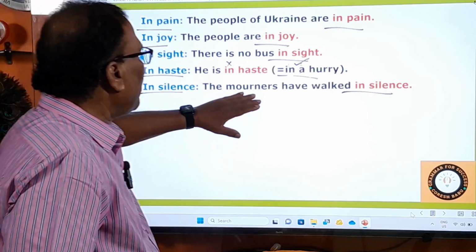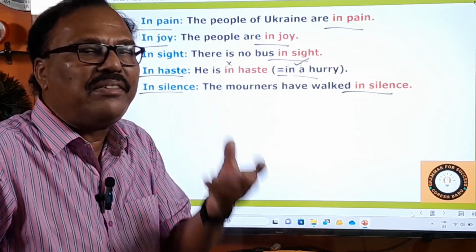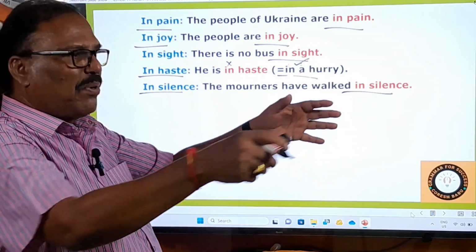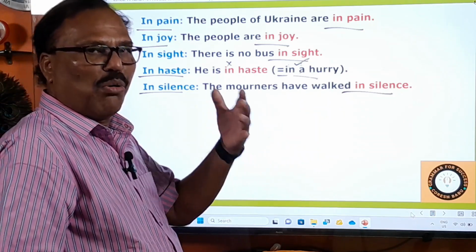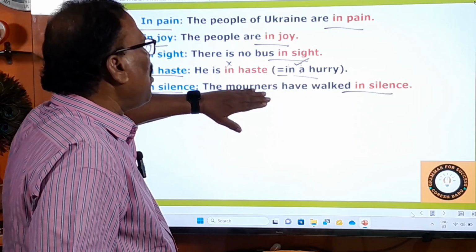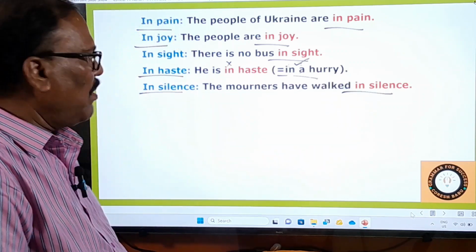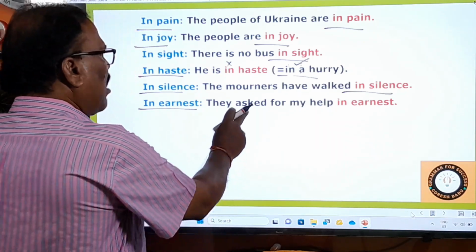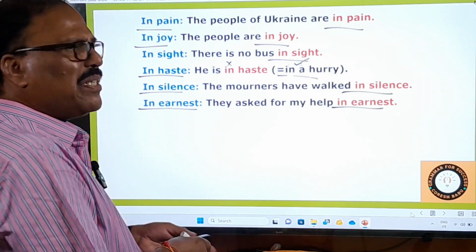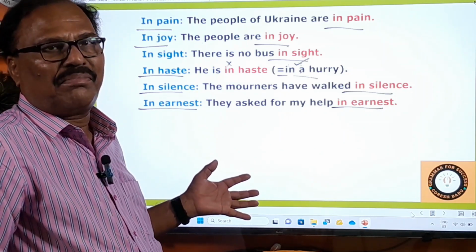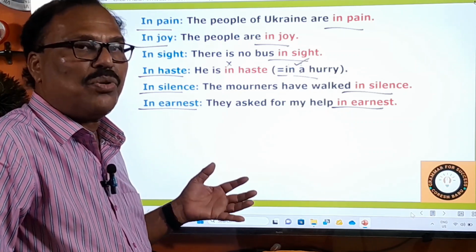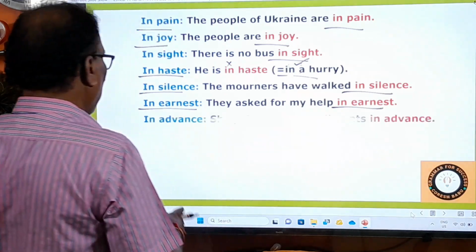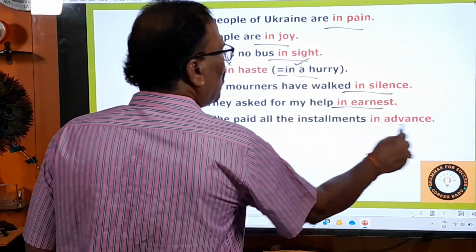Okay. Mourner means the people who mourn the death of some person are called mourners. Suppose somebody has died. So people, near and dear ones, will be mourning the death of that person. So they are called mourners. Mourners have walked in silence. Then comes in earnest. What is that? In a serious state. So they asked for my help in earnest means seriously they have asked me for my help. They are not joking. Okay. In advance, everybody knows: she paid all the installments in advance, right?